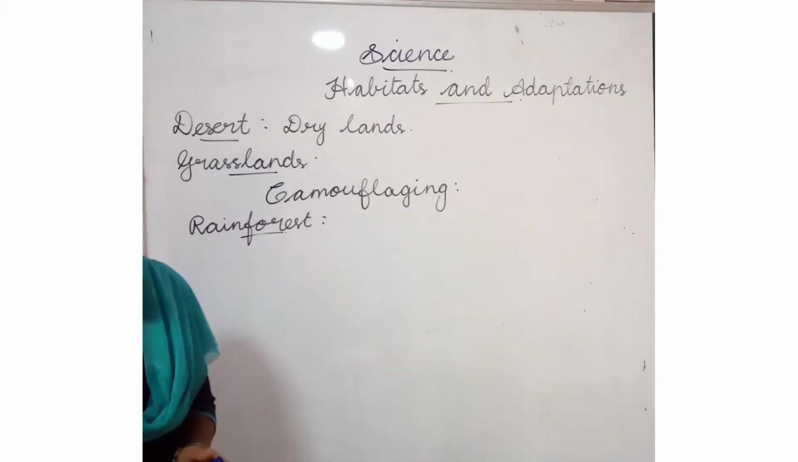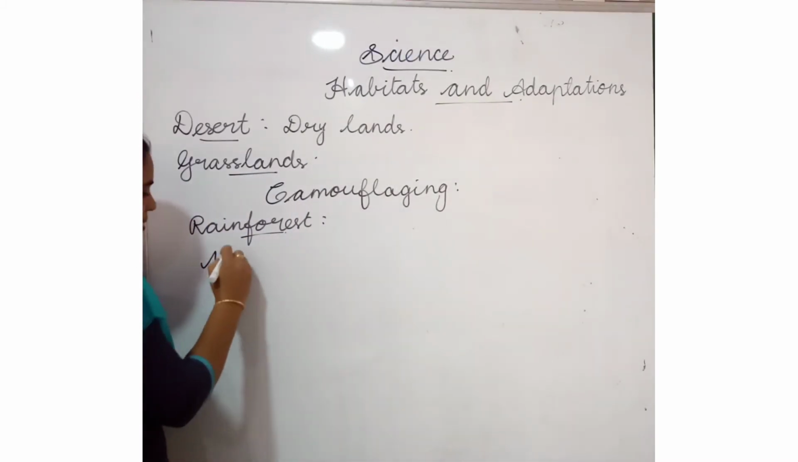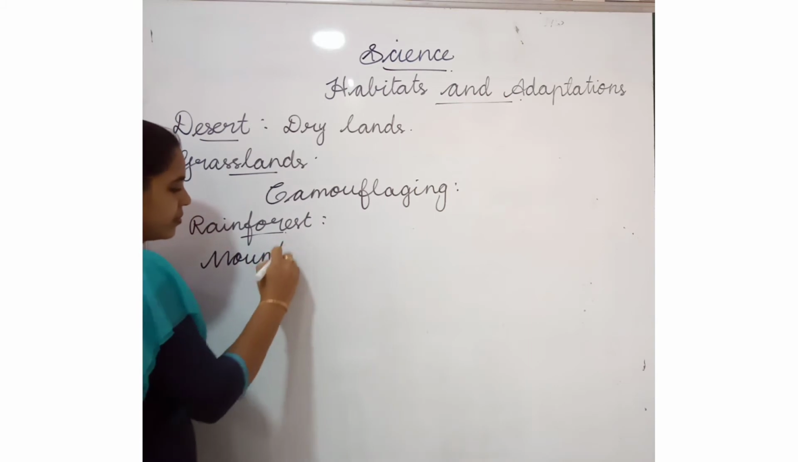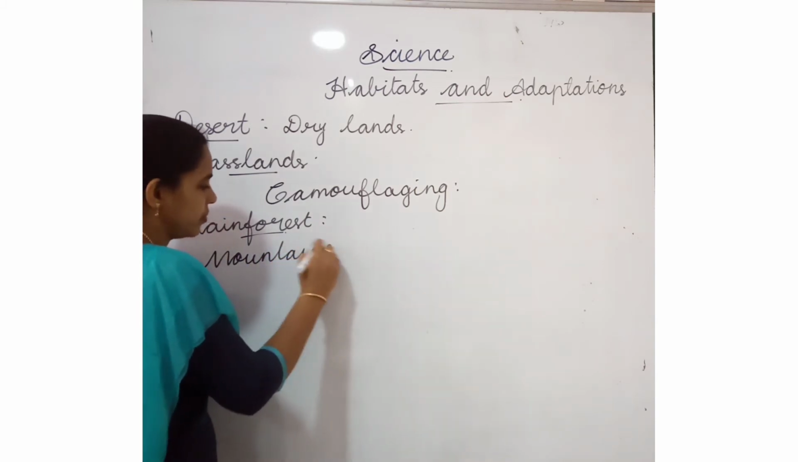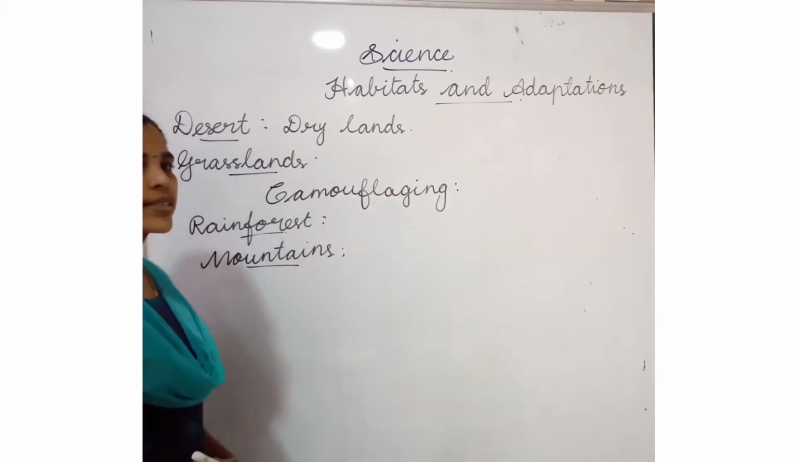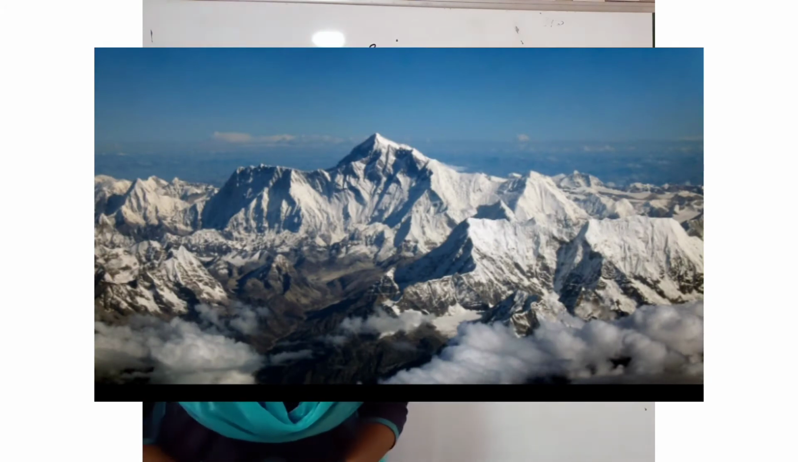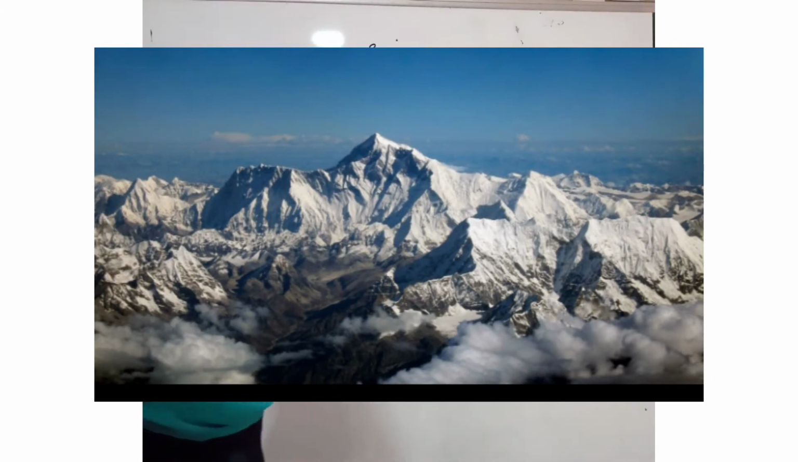Next type of habitat is mountains. Mountains are the coldest regions. In most of the months, the mountains are covered with snow. So these regions are the coldest regions.